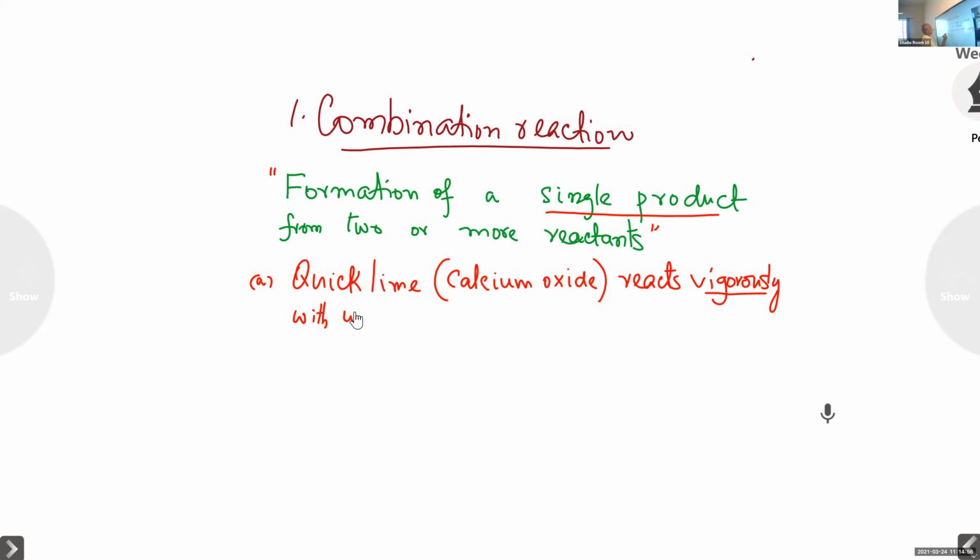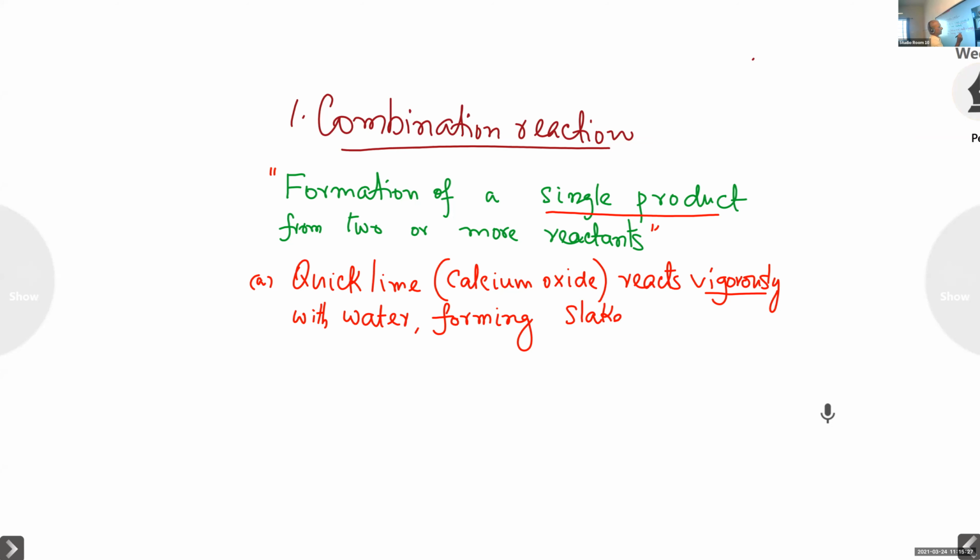With water. That is the reaction. Quicklime reacts with the water. That is a vigorous reaction. So quicklime or calcium oxide reacts vigorously with water, then forming, producing slaked lime.